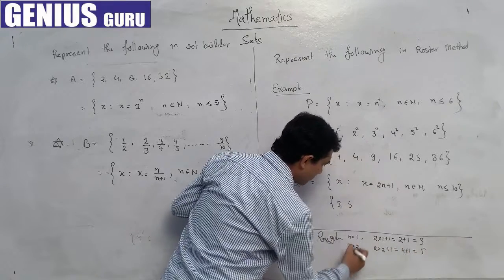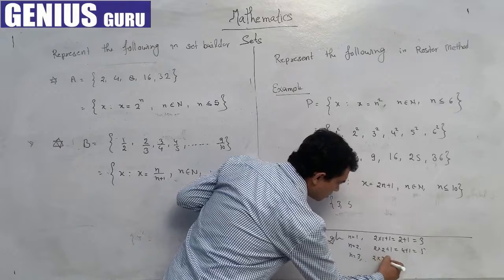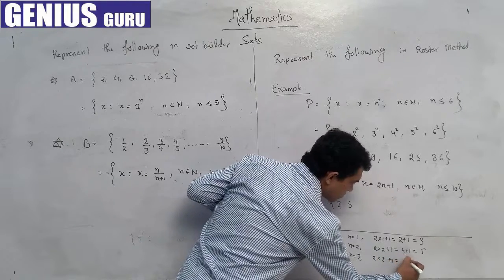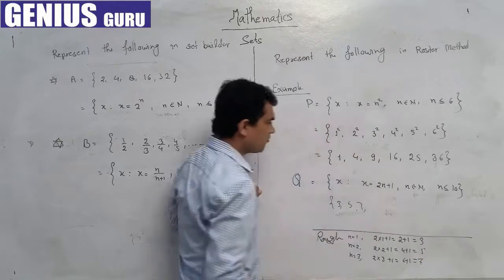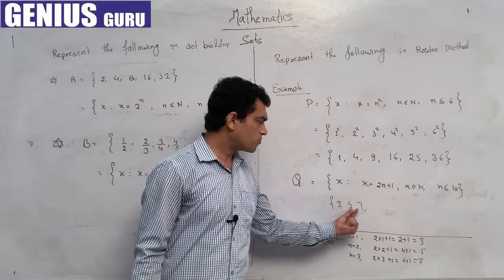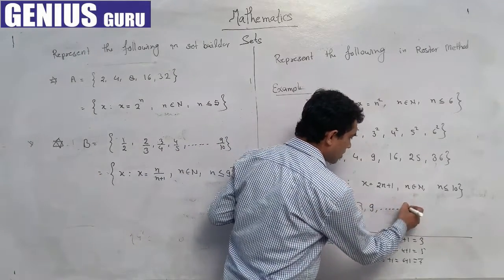The second number is 5. Then 6 plus 1, that is 7. If we look carefully, we are getting the odd numbers: 3, 5, 7, and you can get 9 and so on.